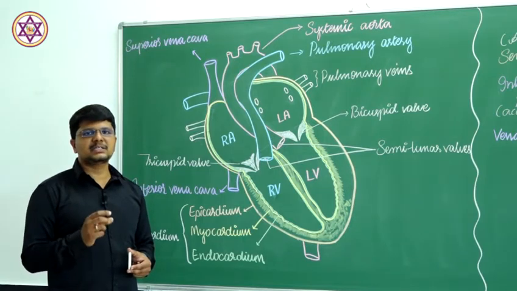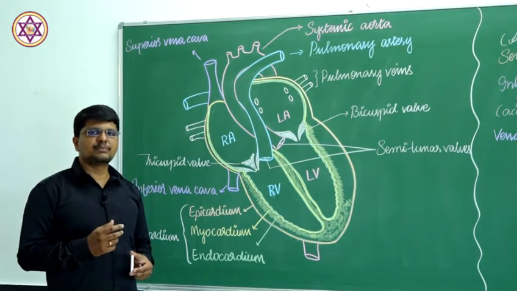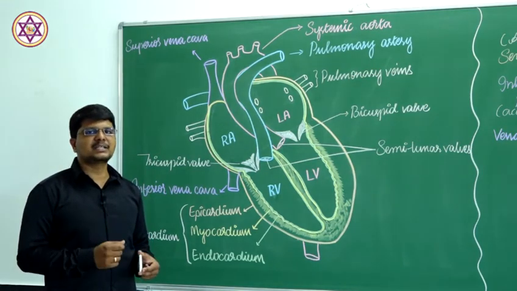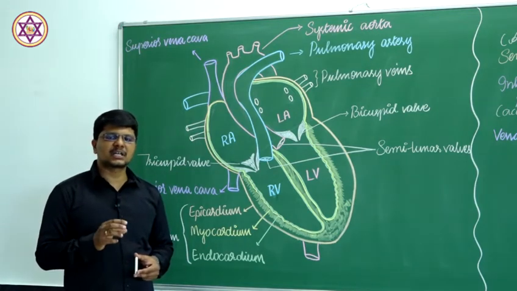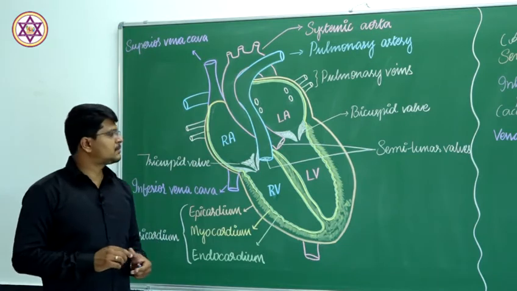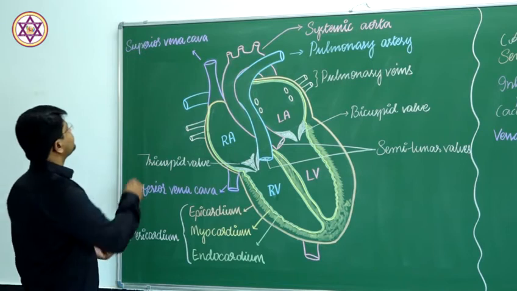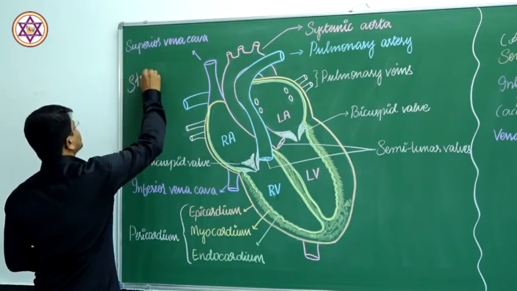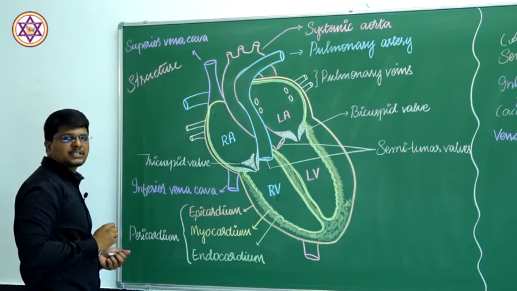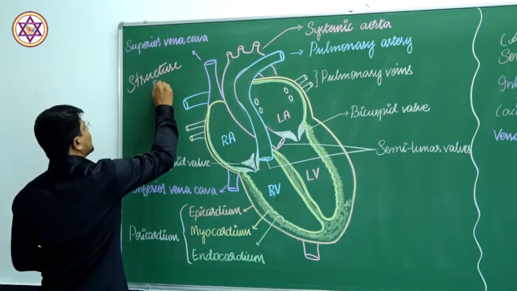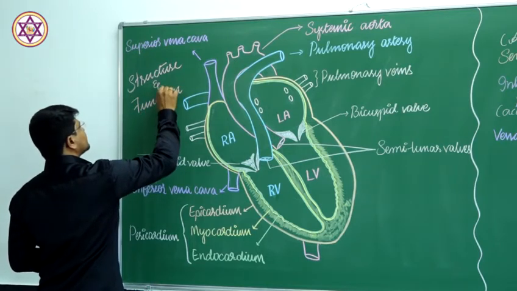The media here is the blood. For the transport of the blood, something has to be pumped, and the pumping organ is the heart. So, in today's class, we will discuss circulation. The first content is the structure and function of the heart. Let us discuss the morphological structure of the heart and how it functions.